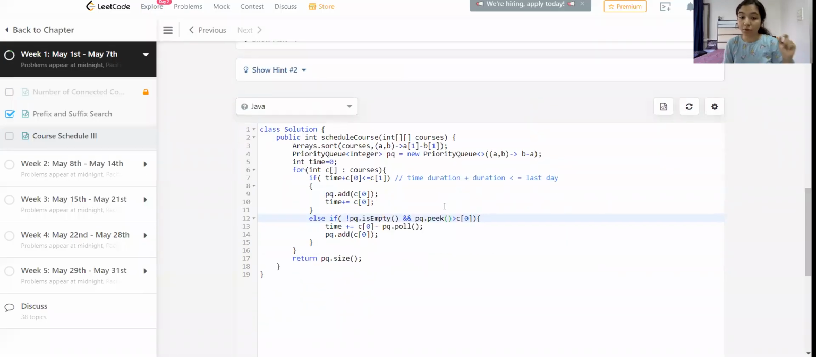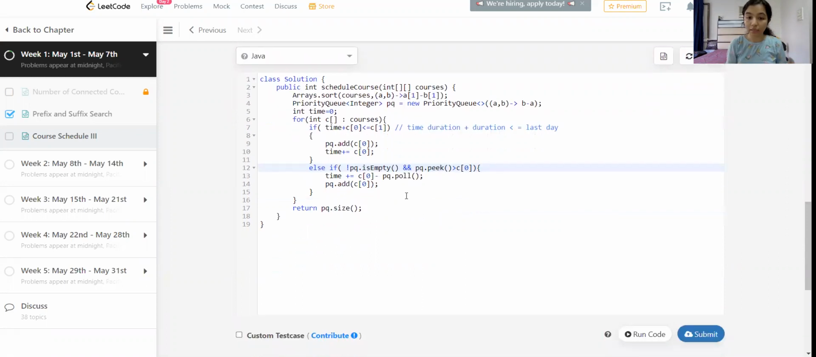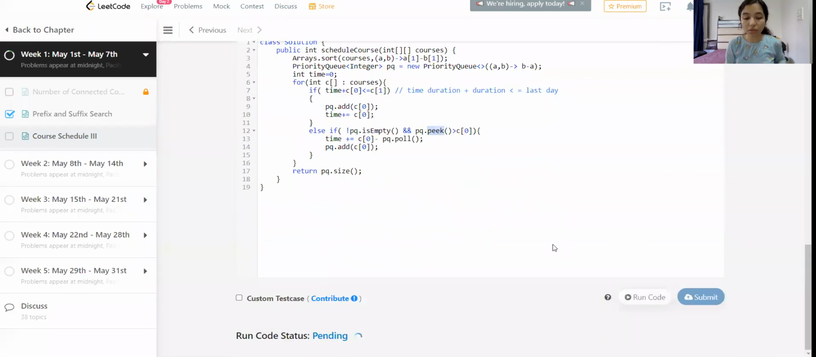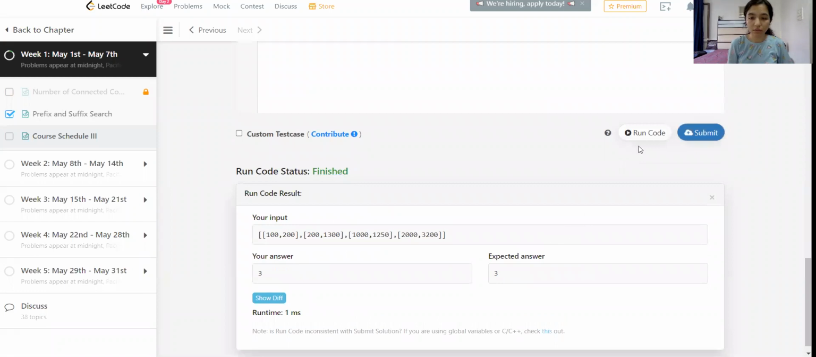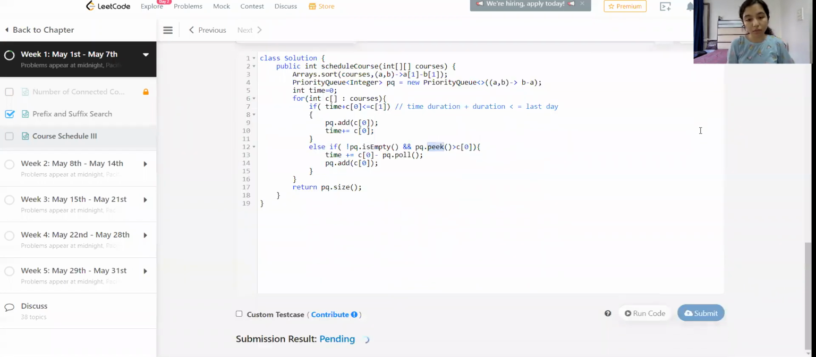So I figured out the problem. I was doing poll here instead of peek. Poll means we are removing it from the priority queue already, and then we are adding the next value, whatever is present in it. With peek, we are just looking at the top value instead of removing it. So if we try to run this code, we get our answer. Yeah, and let's try to submit it.